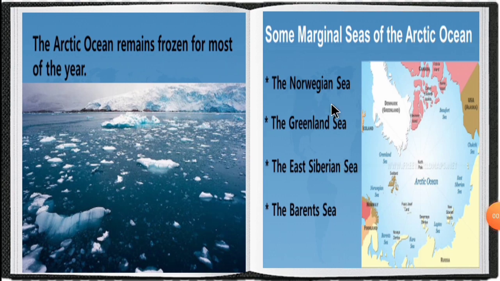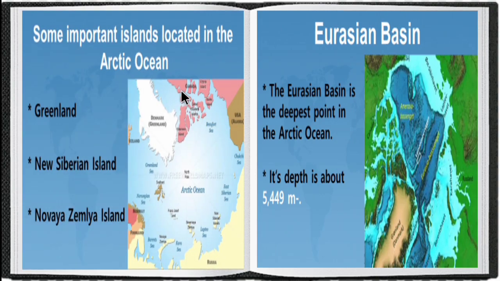Some marginal seas of the Arctic Ocean are the Norwegian Sea, the Greenland Sea, the East Siberian Sea and the Barents Sea. Next, some important islands located in the Arctic Ocean are Greenland, New Siberian Island and Novaya Zemlya Island.